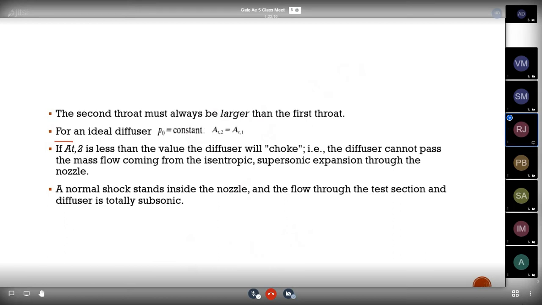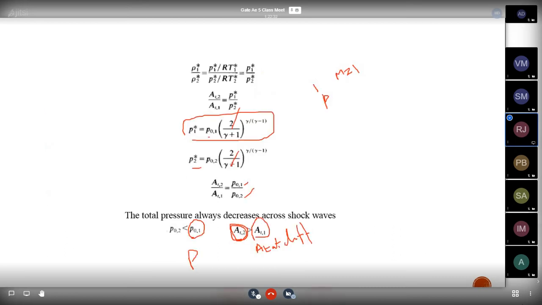But as I told earlier, the throat area for an ideal diffuser will be the same. That means AT1 will be equal to AT2. If we are using an ideal diffuser, the throat area will be the same. That means the P0 should be constant. If AT1 is equal to AT2, P01 should be equal to P02, and by cancelling these terms we will get 1, so AT2 equal to AT1. That means the diffuser is an ideal diffuser.